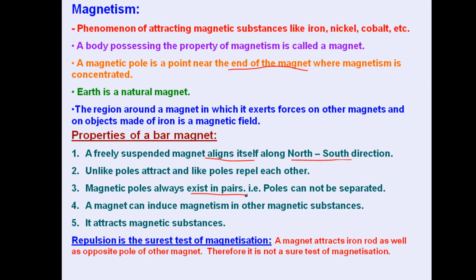Suppose a magnet is attracting an iron rod as well as another magnet, and both are similar in physical nature; we are not able to identify which one is the magnet and which one is the iron rod. But if we observe repulsion, then definitely it will be between two magnets, and hence the surest test for magnetization is the repulsion test. If required, you can note down this information.